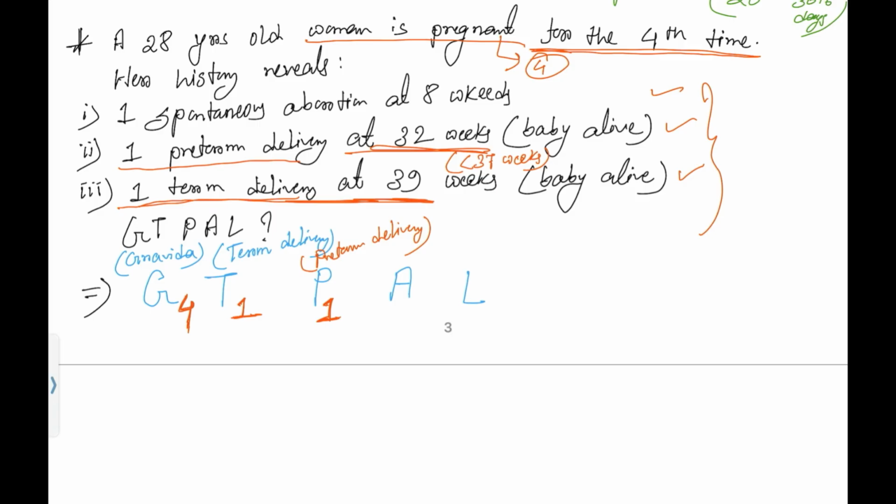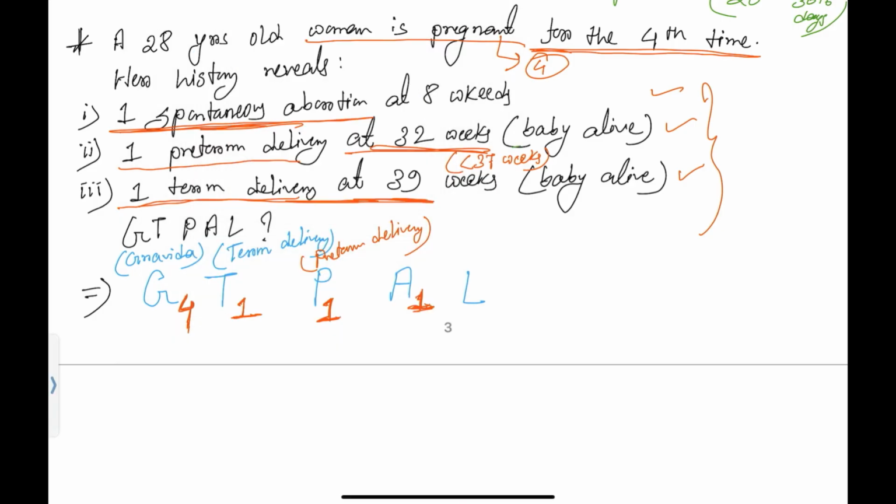She gave history of one spontaneous abortion. See here, one spontaneous abortion. No matter whether it is spontaneous abortion, inevitable abortion, missed abortion, complete abortion or incomplete abortion, all abortions will be counted here as abortion. So one abortion history also she gave. So 1 will be counted in A for abortion.